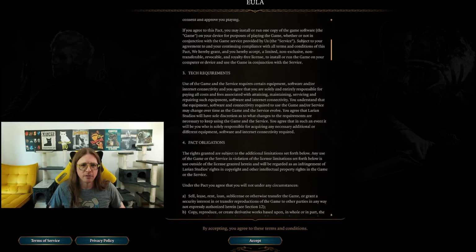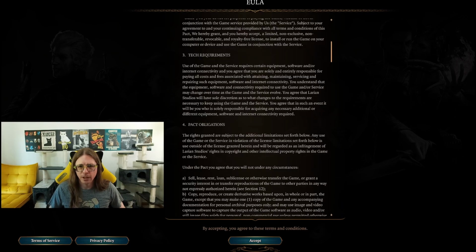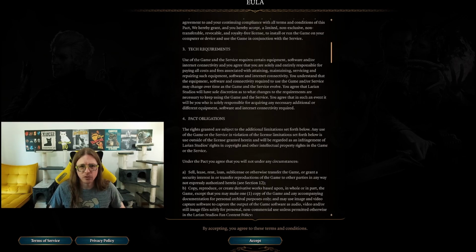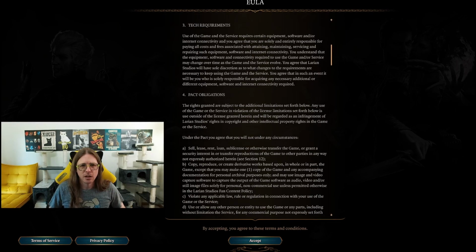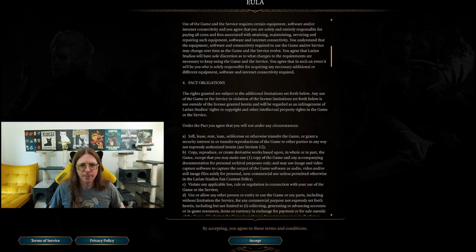This is all starting to get very familiar. I wonder if there's any more comedy in this. Okay, here we're giving away the ability for them to change the game or the game in the service. Larian Studios runs things really well in the past. Like Divinity Original Sin has had upgrades continuously over the years. So I'm not too worried about that. But that, in theory, I guess, allows game studios to dial back features or requirements.